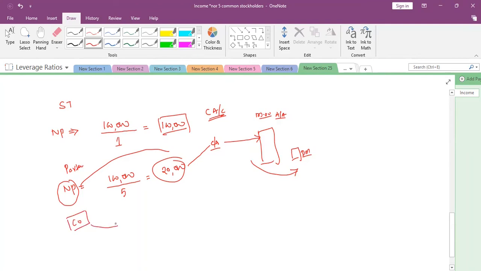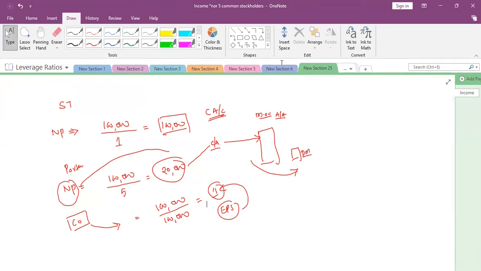When it comes to a company, say for example the same 100,000 profit, the number of shareholders will be more. Say for example, 100,000 shareholders are there. So now each shareholder's share is how much? 1. So this is nothing but EPS, earnings per share. I'm trying to explain why we have not discussed EPS in the partnership accounts, and why we have not discussed this EPS in the sole trading business.